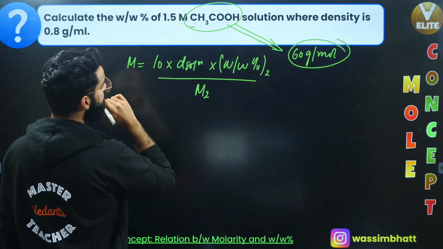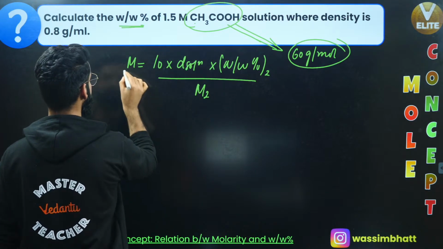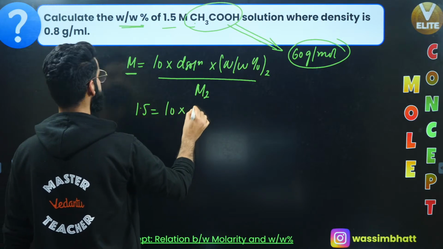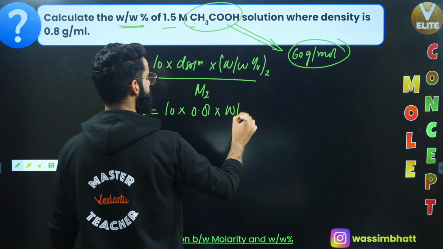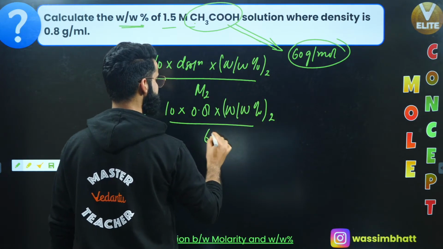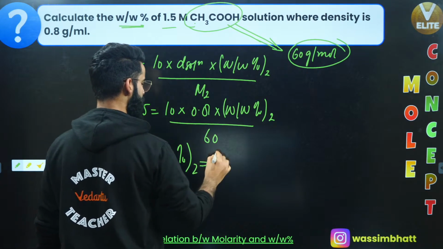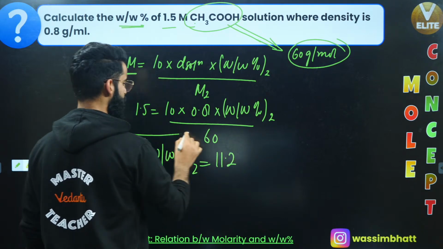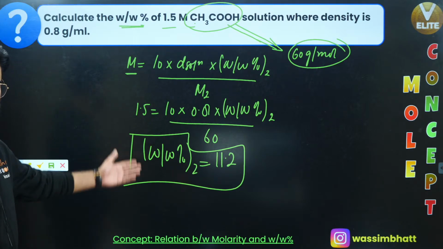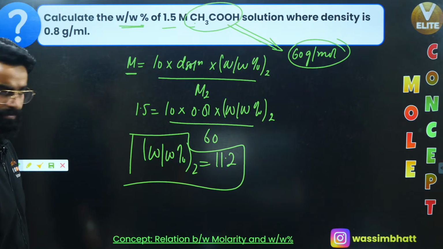What am I supposed to calculate? I'm supposed to calculate weight by weight percent of solute. Molarity is given to me as 1.5. 1.5 is equal to 10 multiplied by density of solution 0.8 multiplied by weight percent of solute divided by molar mass of solute, which is 60. From here you can calculate the weight by weight percent of solute and it will be approximately 11.2. So 11.2 is the weight by weight percent of solute which I was supposed to calculate, right? Everything is given, just solve it, get the value. Very simple question.